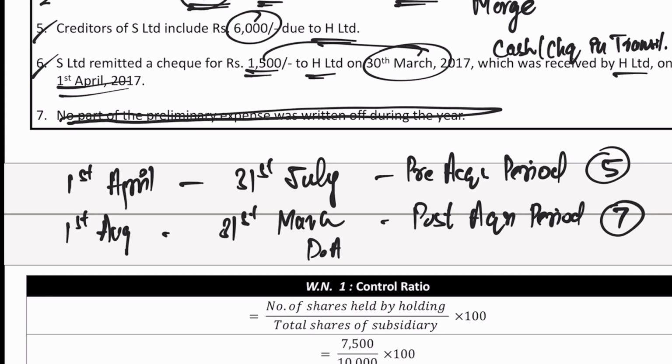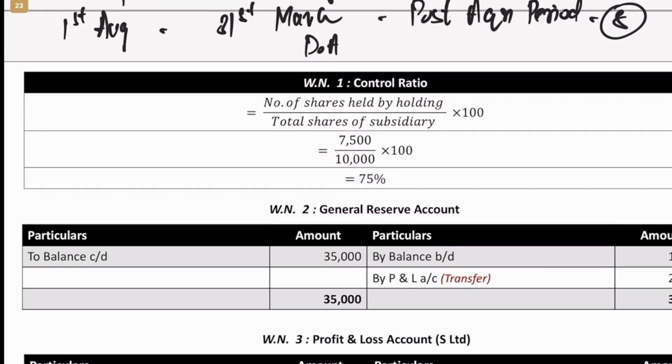Oh, sorry, I made a mistake here. Not 5, it's 4, right? April, May, June, July. So that means 4 here and 8 here. Okay. That is one thing.